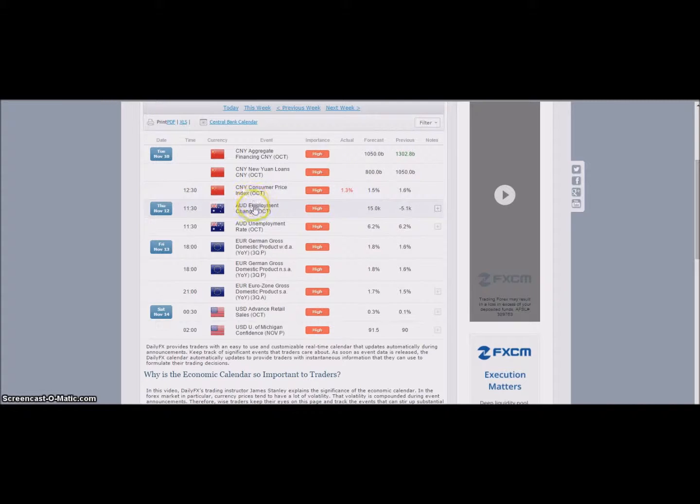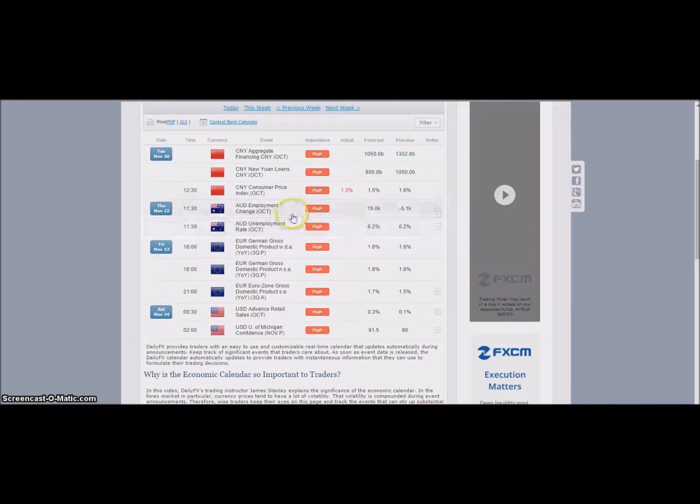Following up throughout the rest of the week, Thursday and Friday, we've got some more Aussie USD news coming through. We have the employment change and the unemployment rate numbers. Both of these numbers, if they are lower than expected, so if the unemployment forecast drops below 6.2, that's going to be good for the Aussie dollar, or if it increases up to 6.3 or higher, that's going to be worse than the forecast. So we're going to see a greater decline on the Aussie dollar against all its other major pairs.